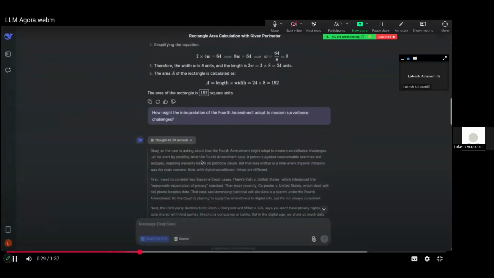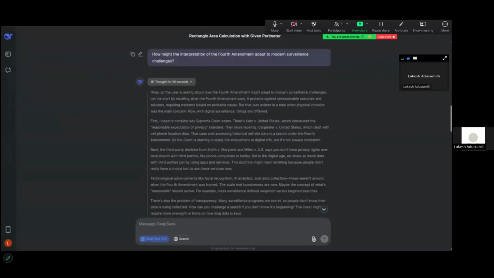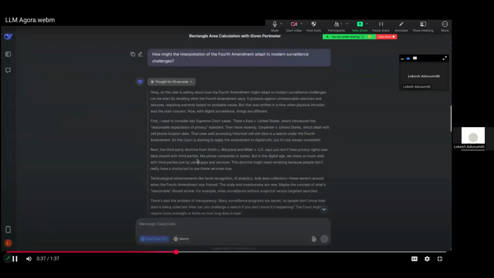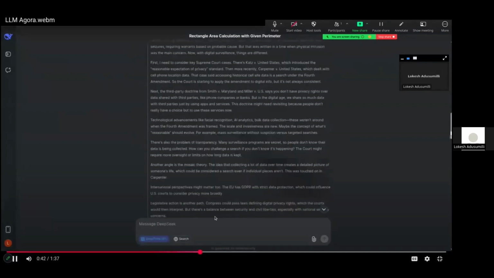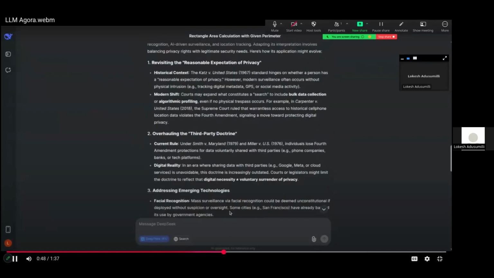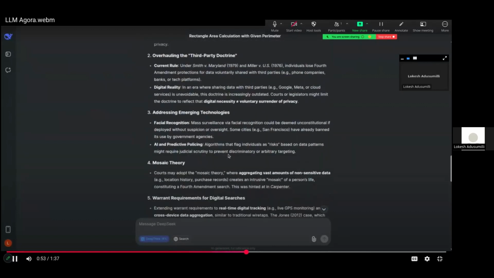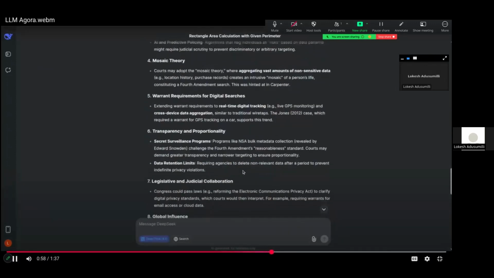Later, we also asked the legal question: how might the implementation of the Fourth Amendment adapt to modern surveillance challenges? Likewise, as with the math question, it inferred the answer using the chain of thought approach, where it compared against a bunch of citations, weighed pros and cons, and then gave us the answer, which is technically and factually correct, but it's still its opinion on a legal case or standpoint.